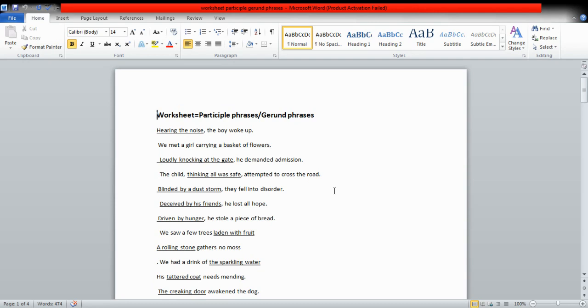But students, you must notice one thing over here. Apart from being a participle phrase, this phrase is also an adjective phrase because it is describing the noun in the sentence, which is the girl. So it all depends on the option, what is written in the option. If it is written that it is a participle phrase, then you will tick or encircle the option with the participle phrase.